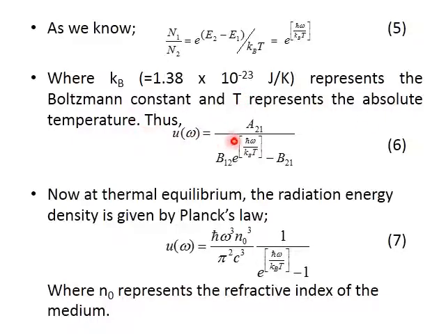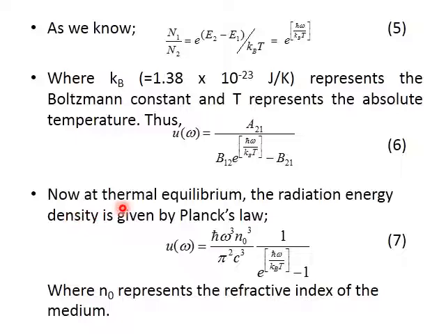Now, from the previous slide, we saw that U(omega) is equal to A21 by B12 N1 by N2 minus B21. So in place of N1 by N2, we can write e to the power h cross omega by kBT, and minus B21. So let us mark this as equation number 6.